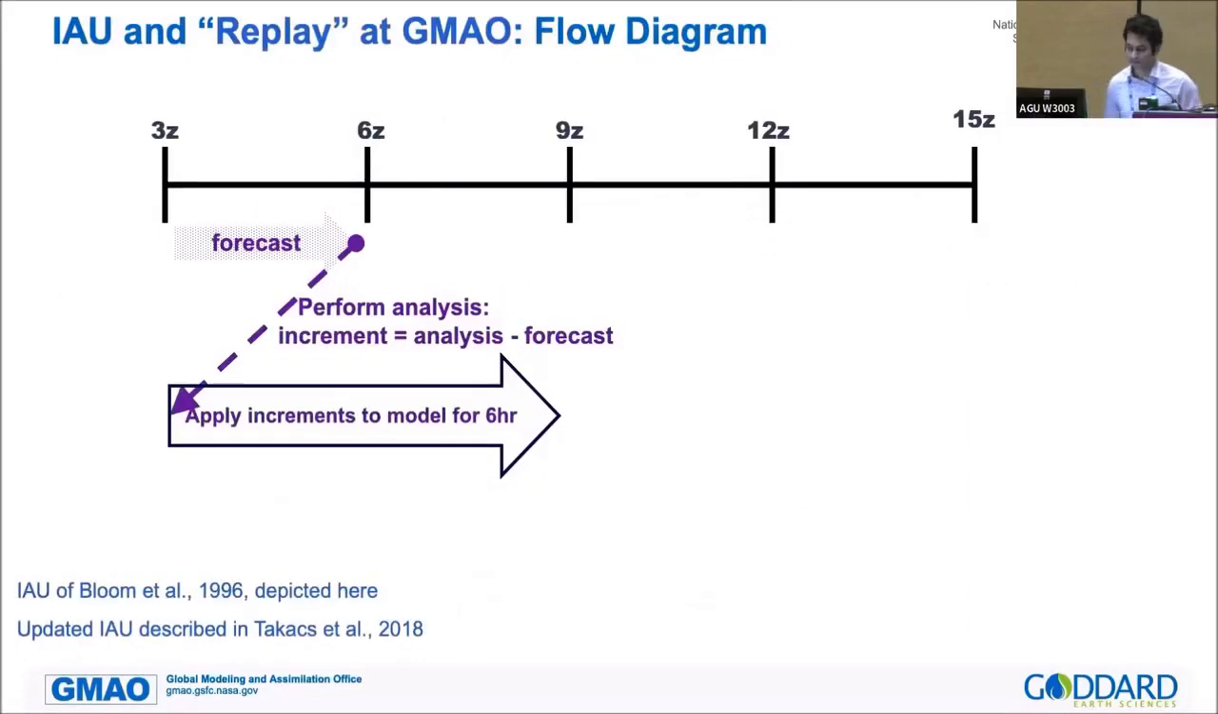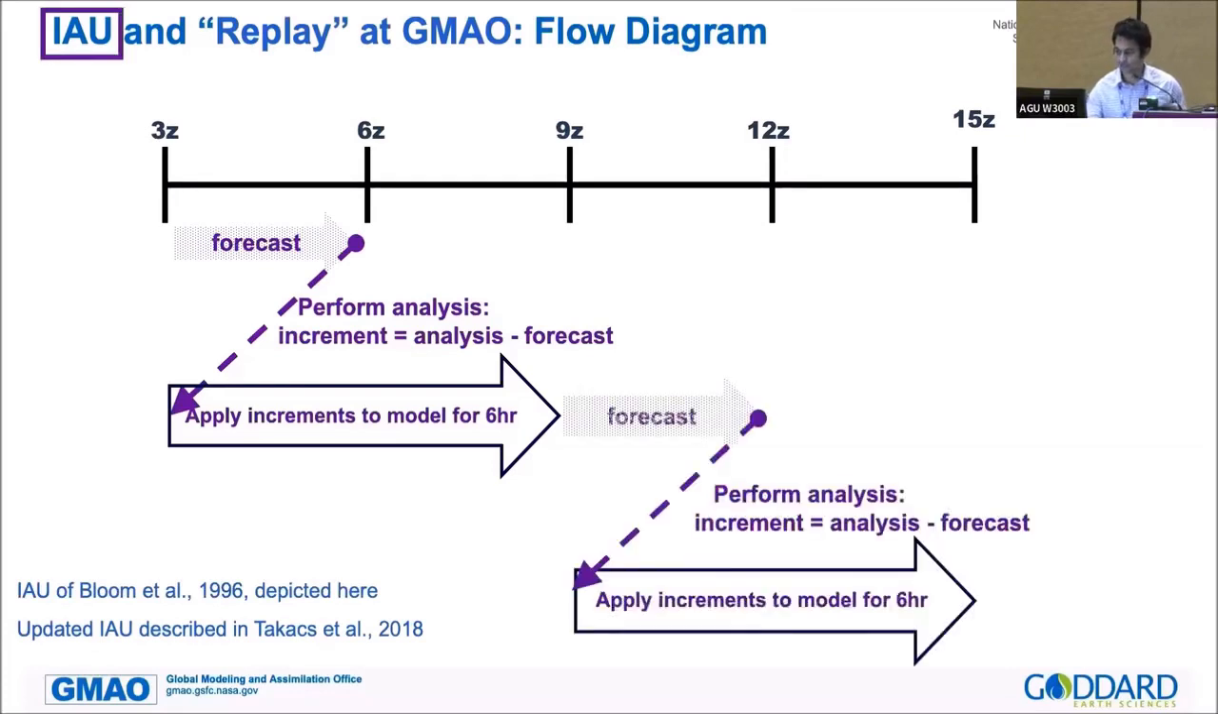This is a flow chart that shows how we do IAU and replay at GMAO. For example, if we start our model at 3Z, the third hour of the day, we run a 3 hour forecast to go to 6Z. We perform the analysis and calculate the increment, which is basically analysis minus forecast. We go back to 3Z and run a 6 hour simulation that applies the increment from that calculation, so we go to 9Z.